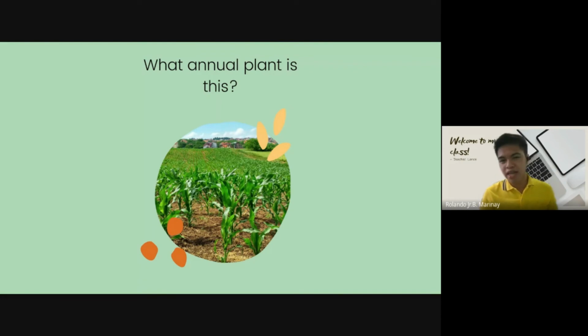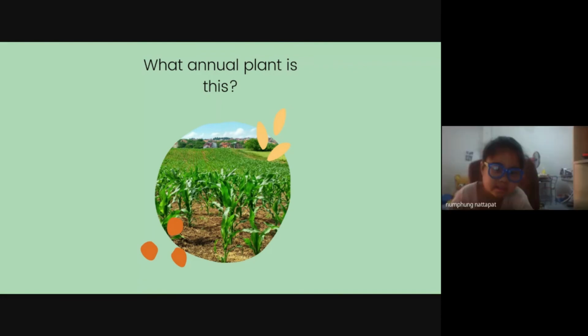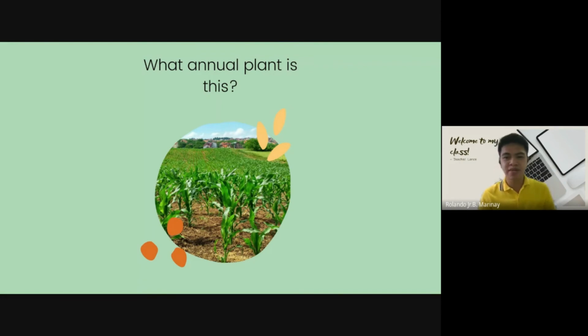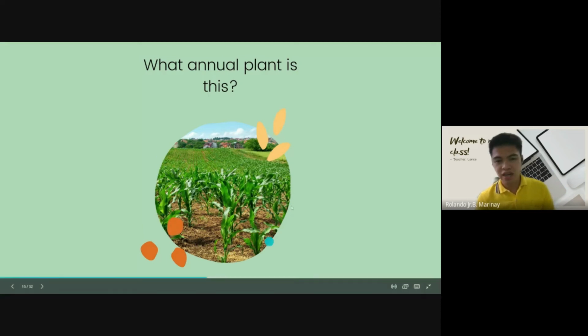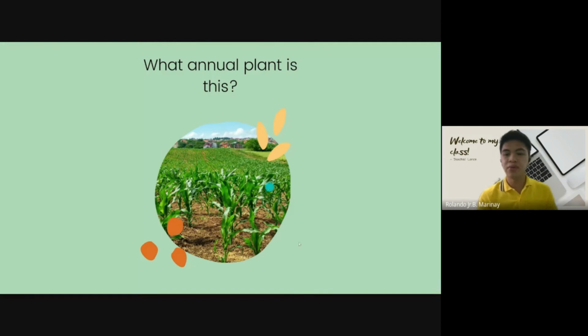What about this? What annual plant is this? Corn. Very good, Padya and Ampung. They are corns. Corn is also an example of an annual plant. Its life cycle also happens within 1 year.